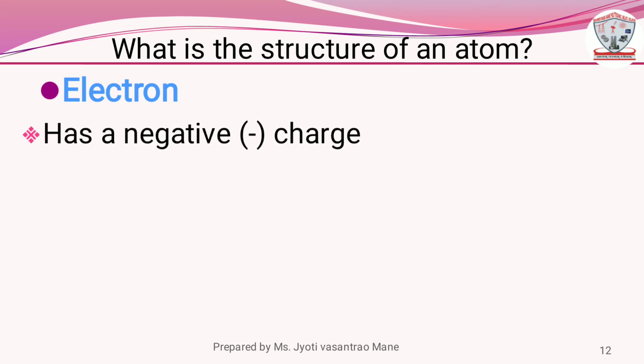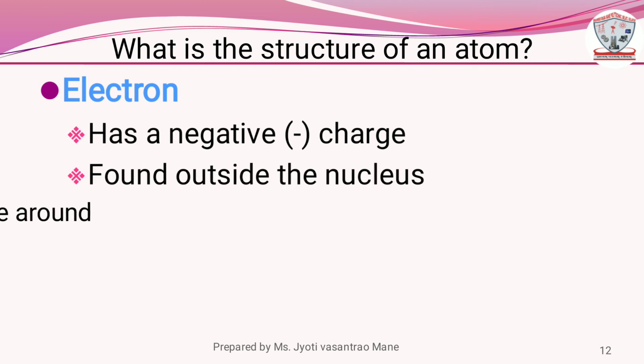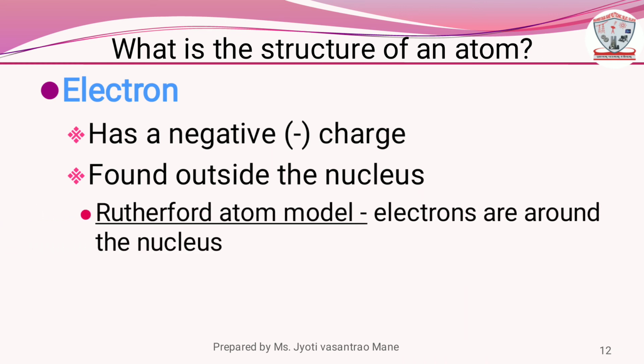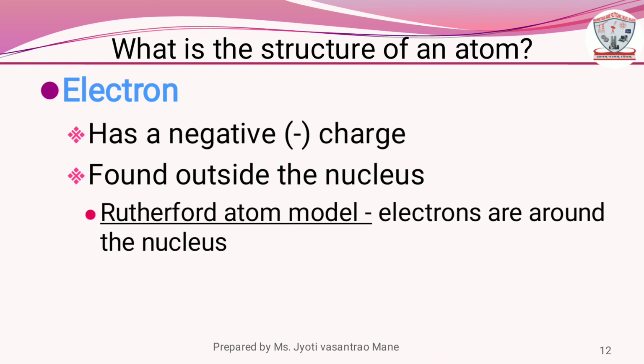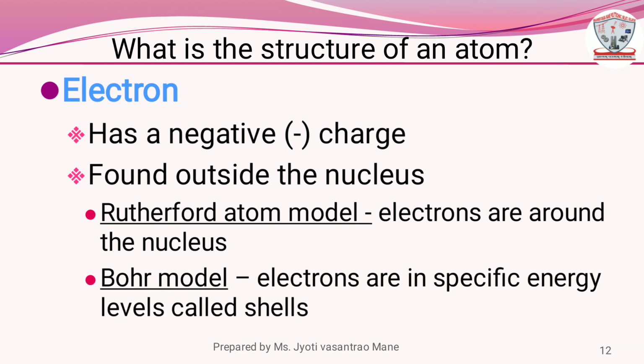Electron has a negative charge and is found outside the nucleus. According to Rutherford atomic model, electrons are around the nucleus. According to Bohr's model, electrons are in specific energy levels called shells, and it is denoted by E.